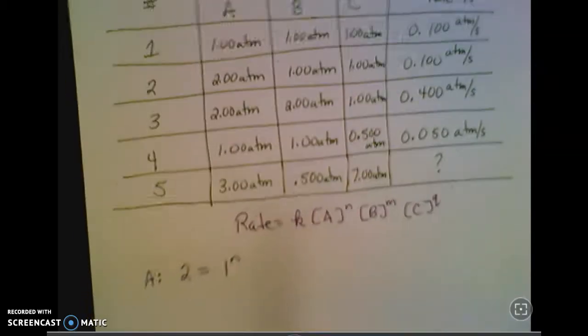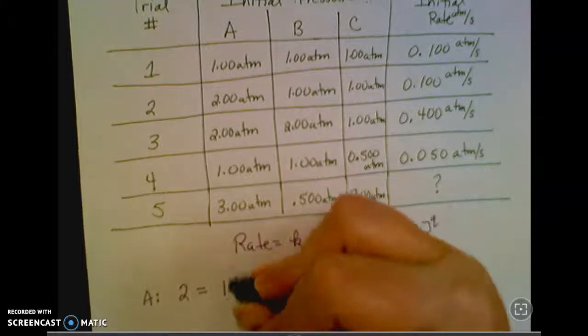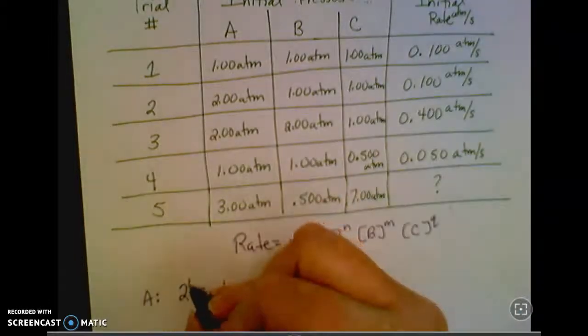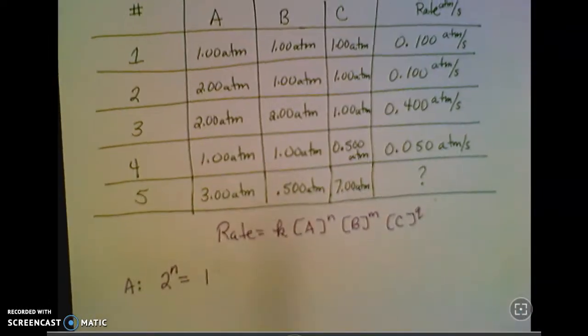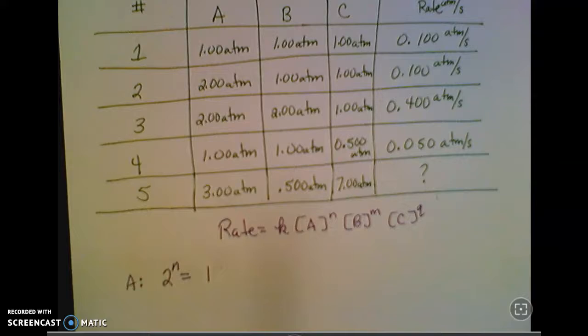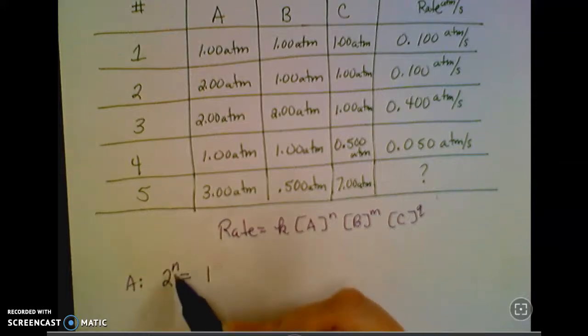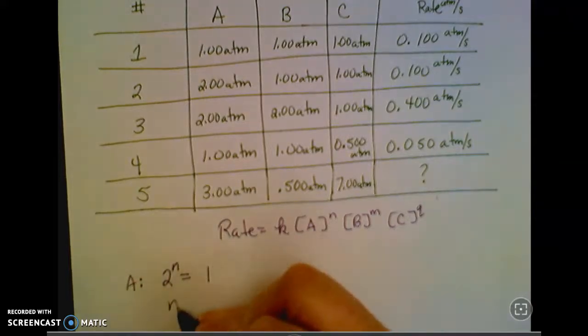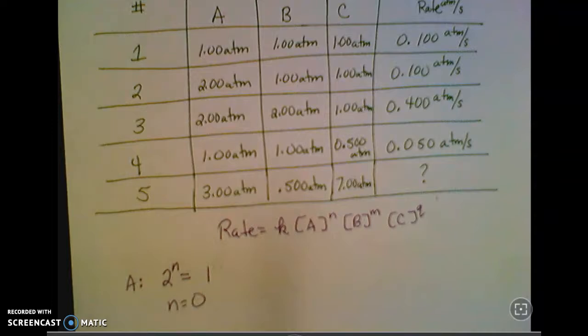And so, sorry, put my exponent in the wrong place. 2 to the N equals 1. So hopefully you remember from your math that anything raised to the 0 power equals 1. And so what this means is really A has no effect on the overall rate. It is a 0 order reactant, no effect.